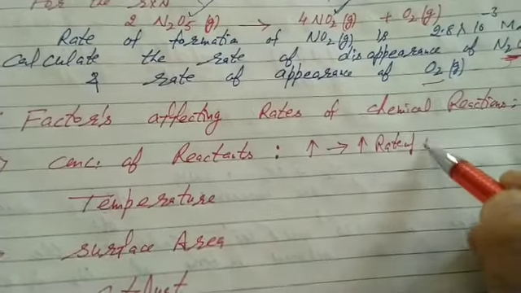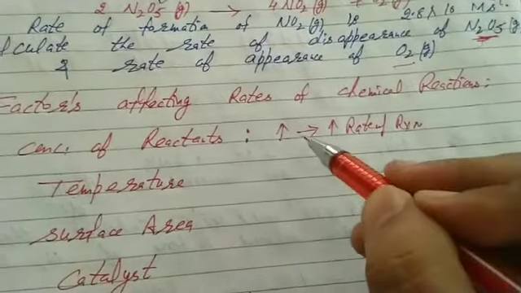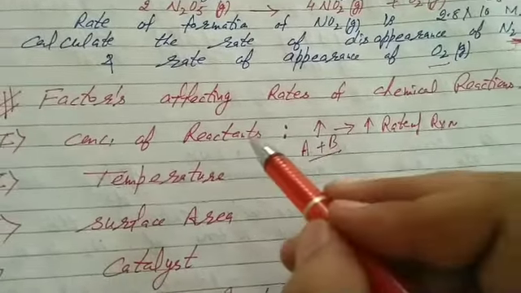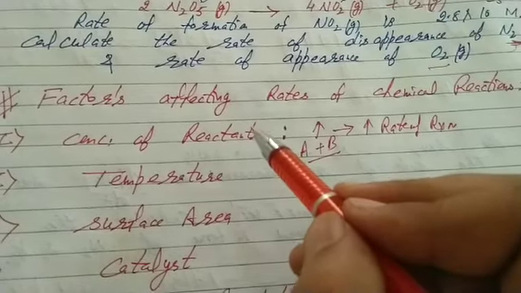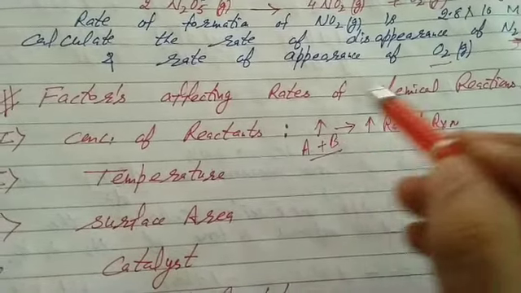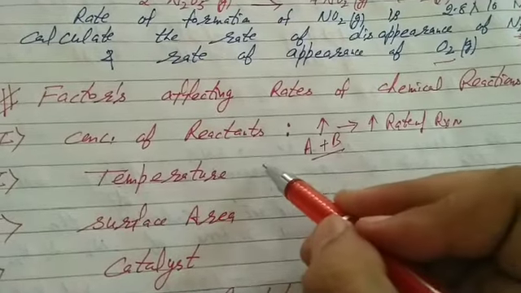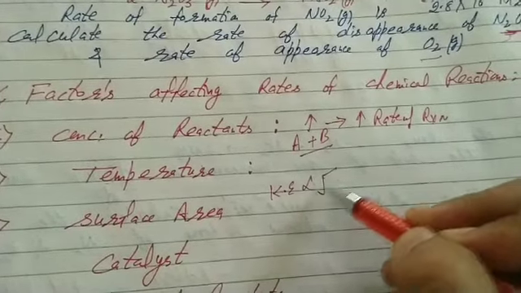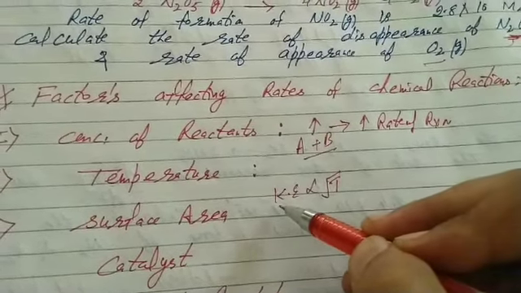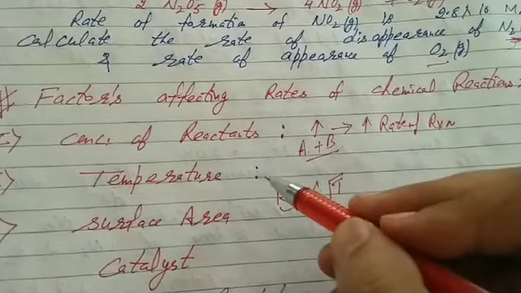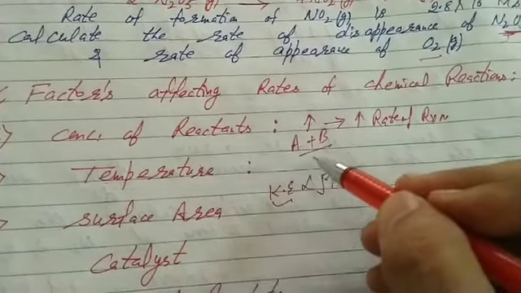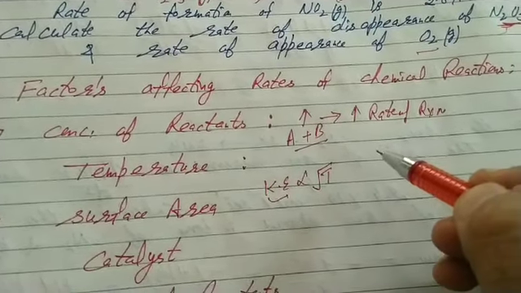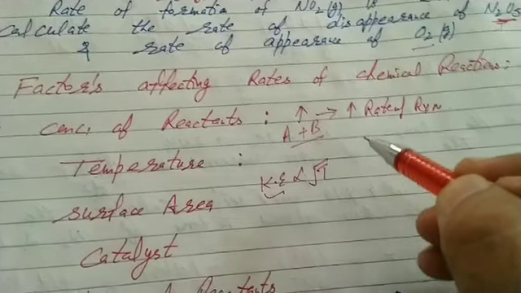Because the more the concentration of reactant, the more will be the number of intermolecular collisions and hence the more will be the rate of reaction. Second, temperature. Students, again we know kinetic energy is directly proportional to the square root of absolute temperature. Kinetic energy is energy due to motion, so an increase in temperature increases the rate of all chemical reactions, and the rate of reaction becomes almost double for every 10-degree rise in temperature.